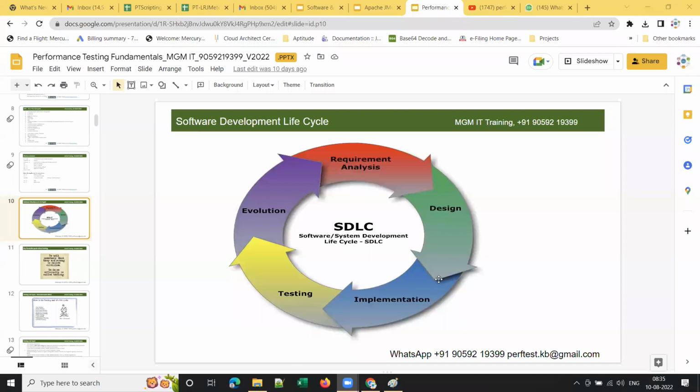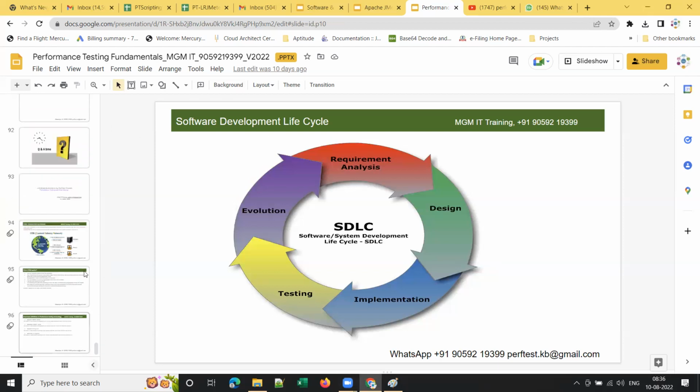Sometimes performance test engineers will have higher packages because there is a lot of scarcity of performance test engineers. Also, the performance test engineer should decide whether a new build or new code should go into production or not. That's the reason performance test engineers are paid more than developers and more than automation test engineers. I hope you got it. Yes, I got it.